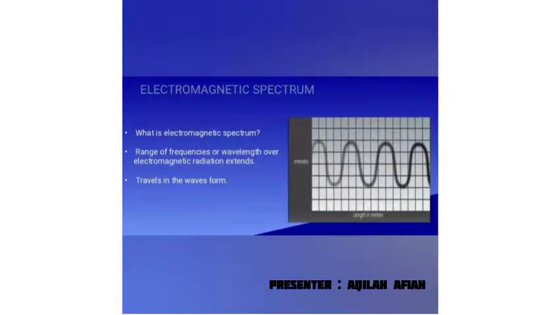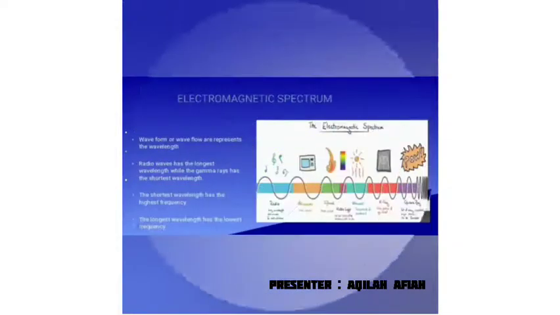There are many types of radiation that are indicated in the electromagnetic spectrum. So, what is the electromagnetic spectrum? The electromagnetic spectrum is the range of frequencies or wavelengths over which electromagnetic radiation extends. The electromagnetic spectrum travels in wave form.